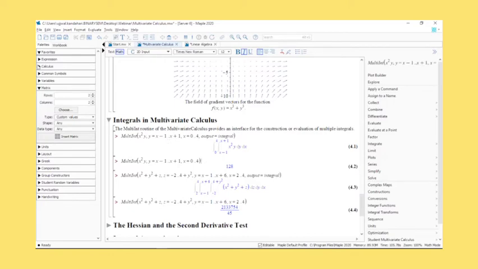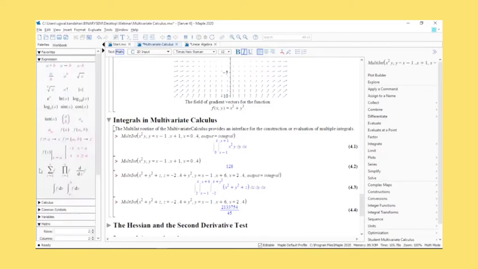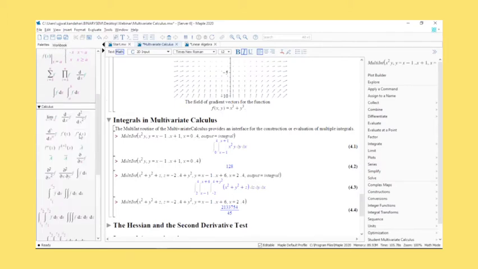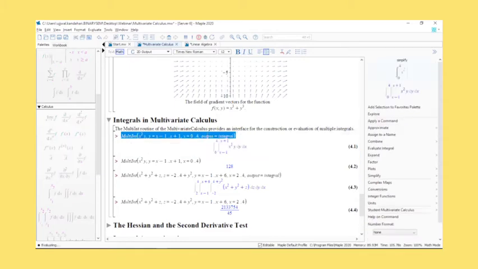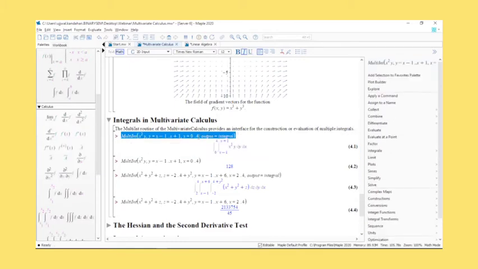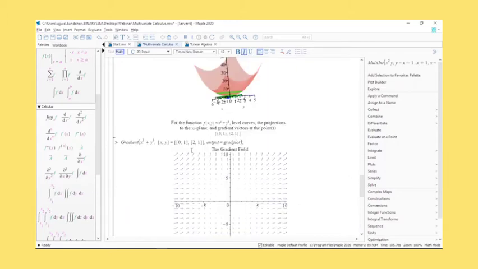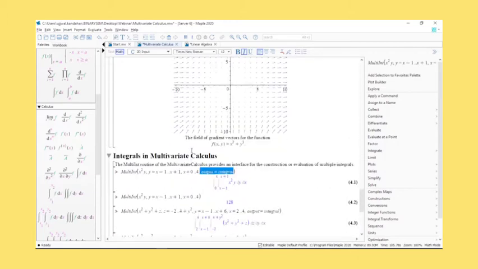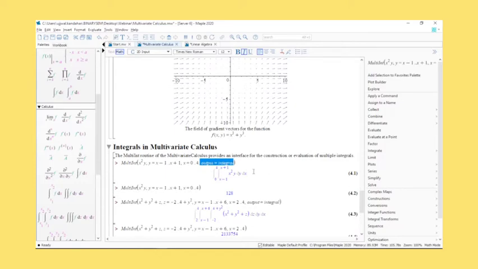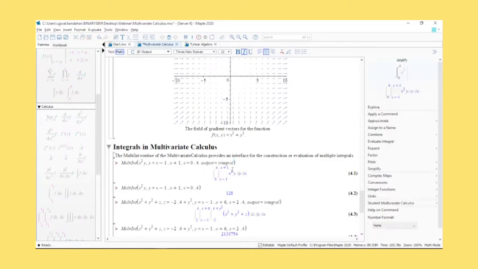Or you can also do that using the panel here, like we have talked about before as well. You can go to the calculus palette, and you can set up multiple integrals from here as well. But if you want to do it using the command, you can definitely have access to that as well. If you wanted to get an output as the integral itself and not the solution for the integral, there's also a parameter for that. Just switch output to integral, like we were switching between plots and animations and values in the earlier section. You can simply switch the output to integral, and this is what you'll be getting: the integral that has been formulated.